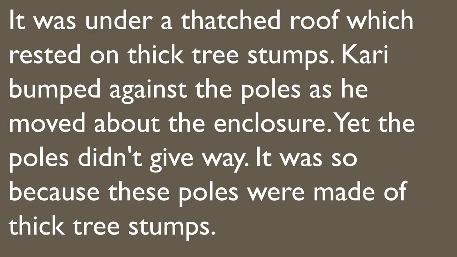Now here, the author is describing the enclosure, or the pavilion, or the large tent of Curry, that his pavilion was under a roof made of straw and supported by the bottom parts of trees, because if he moved in his enclosure he would bump into everything. So that is why it was given the support of the bottom parts of the trees, known as stumps.